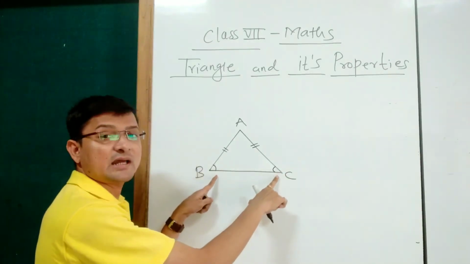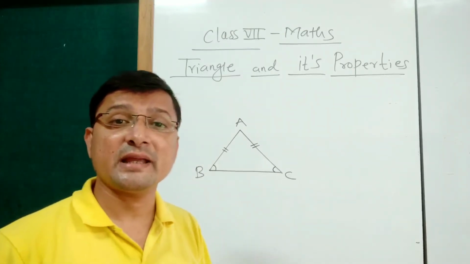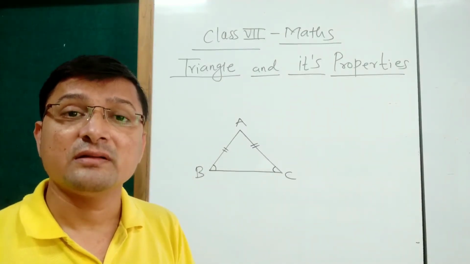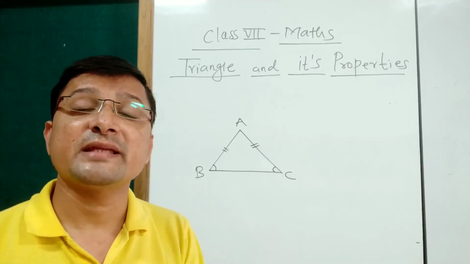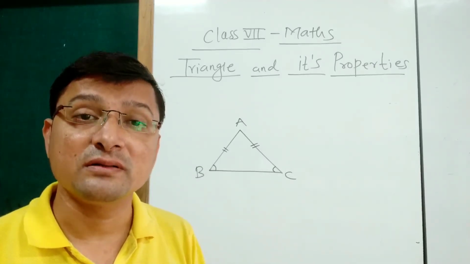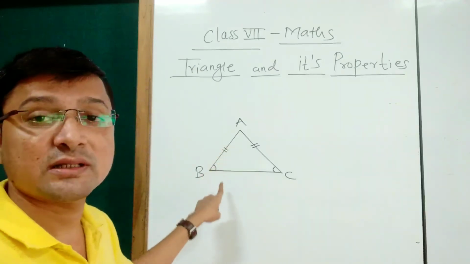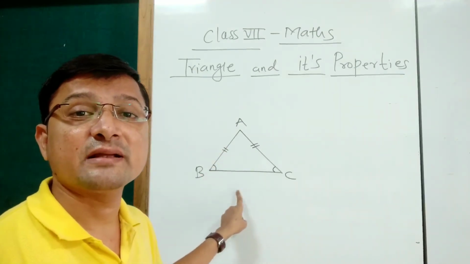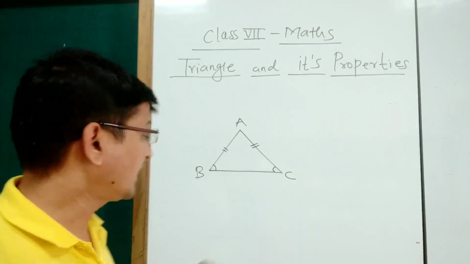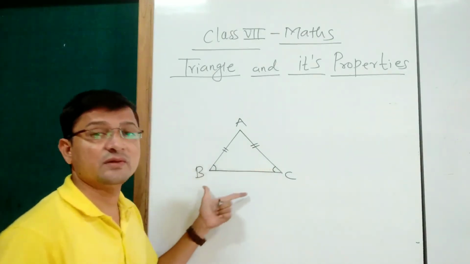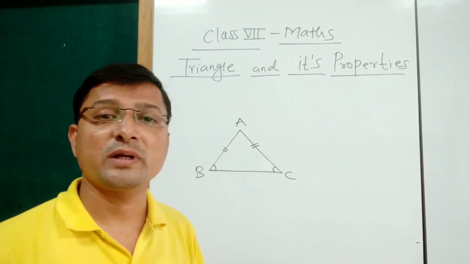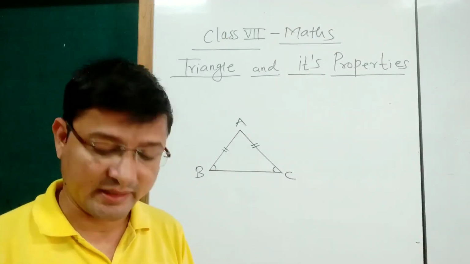If the triangle is isosceles, then its base angles are equal. That means angle B is equal to angle C. This is the property of an isosceles triangle.